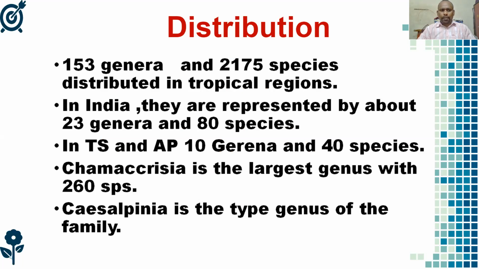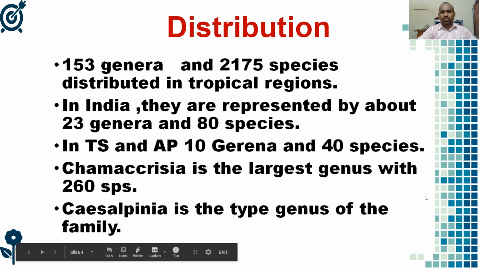So students, the family has a total of 153 genera and 2175 species distributed in the tropical regions.